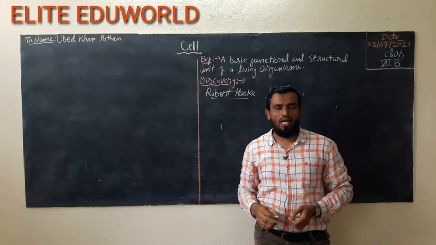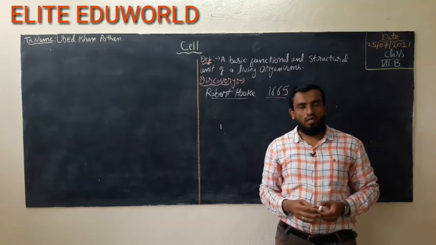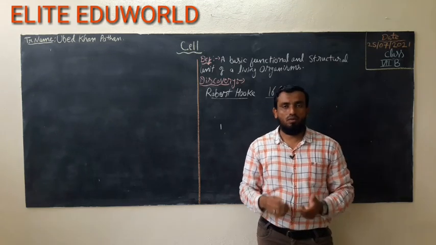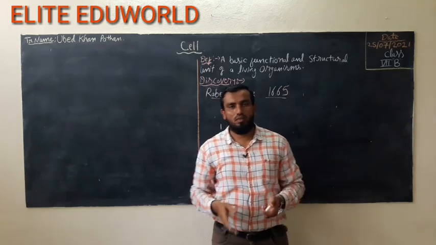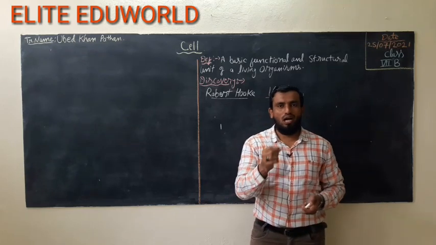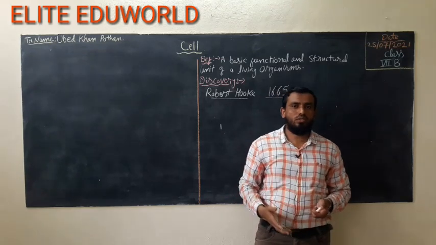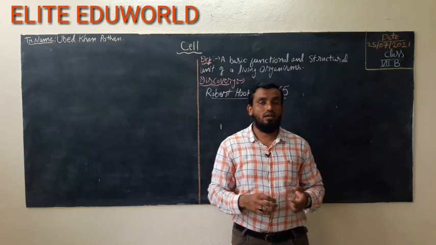Okay, so in the year when Robert Hooke first discovered the cell, it was discovered from the cork of a plant. What is cork of a plant? Cork is a part of the plant which is present in the stem. It is present in the bark of a tree, which is a hard, supportive tissue, and it has dead cells.